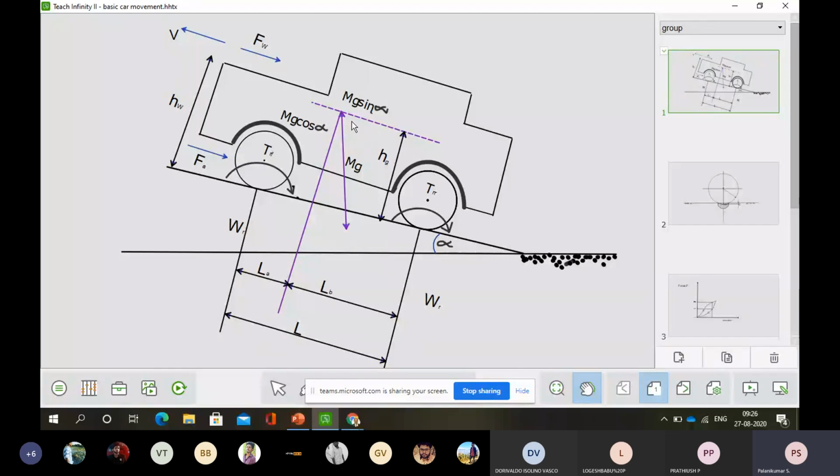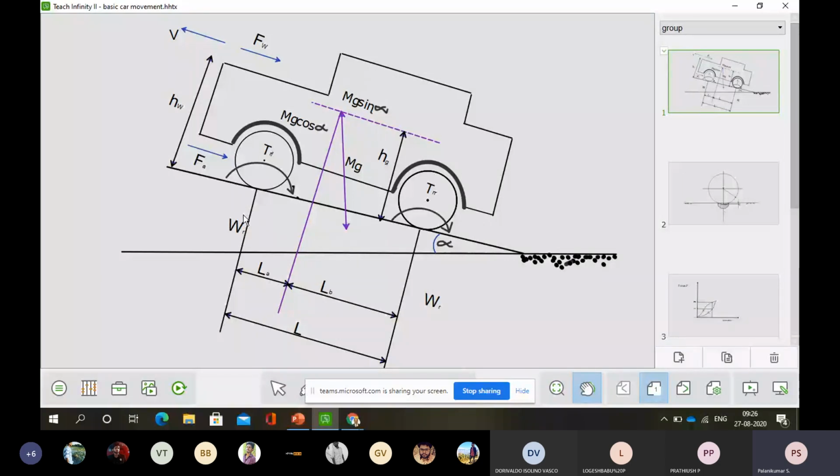In addition, the mass of the vehicle multiplied by gravity plays an important role, acting perpendicular to this. This line is mg cos alpha, and this line is mg sin alpha with respect to this one.